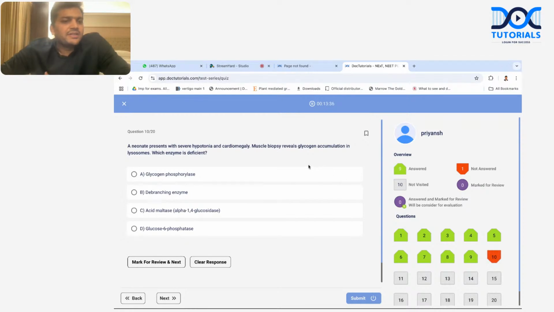A neonate presents with severe hypotonia, cardiomegaly. Muscle biopsy reveals glycogen accumulation in the lysosome. I think this test is made primarily on the glycogen. There are so many questions coming from glycogen. This is the third question that is coming from glycogen. In the exam also, it may happen that from one single topic there are 2-3 questions coming.